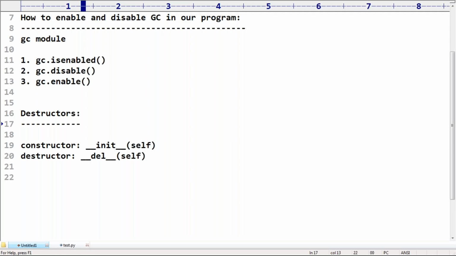Any doubt? Are you in a position to understand? Now you can understand. Sir, the garbage collector is going to destroy the object. What is the role of the programmer? Who is responsible for writing this destructor? The programmer is responsible. We are writing it, the garbage collector is going to execute it, and after that it will destroy that object.